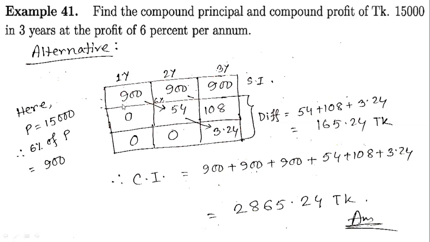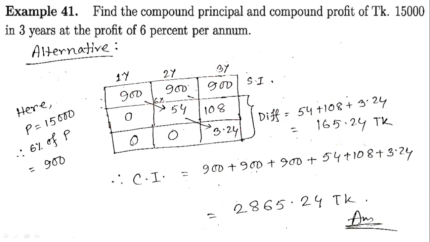Now to find out the compound interest, our first part will be 0. Our second part will be, here the rate was 6%. So what is 6% of 900? That's 900 into 6 by 100. The 0 0 is gone. So 6 into 9, that will be 54. Okay, there is just another room, so you have to multiply by 2. Then you will get your required value.